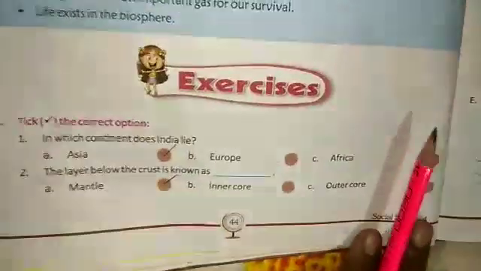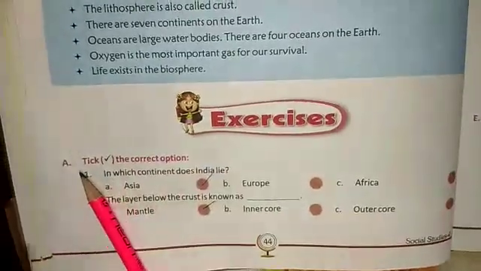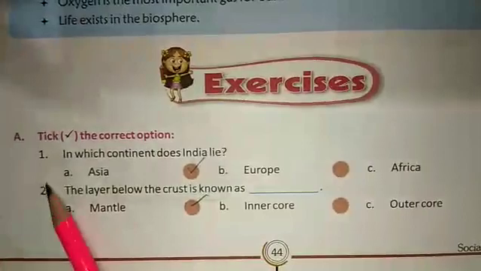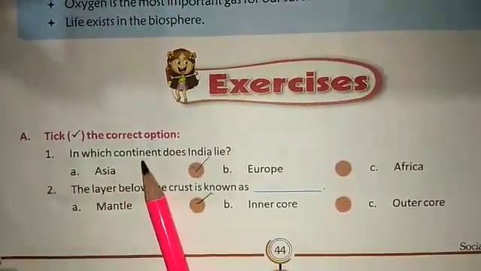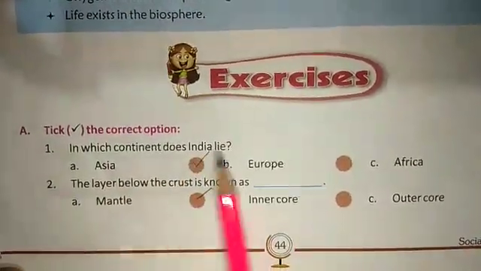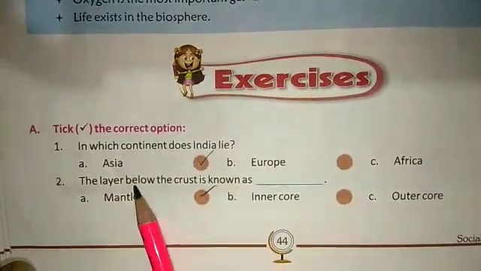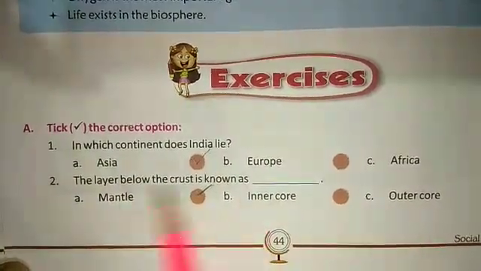Come to the exercise again. A. Tick the correct option. 1. In which continent does India lie? Answer is A. Asia. 2. The layer below the crust is known as A. Mantle. 3.